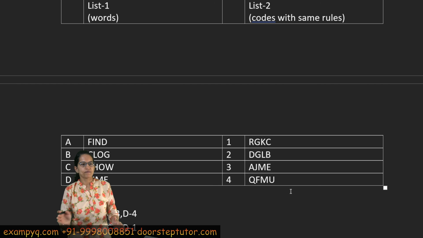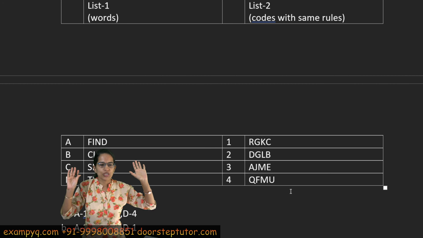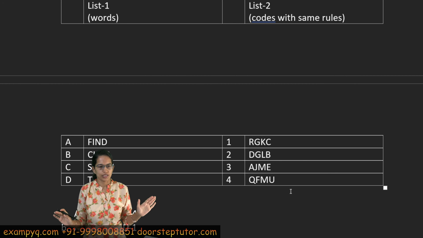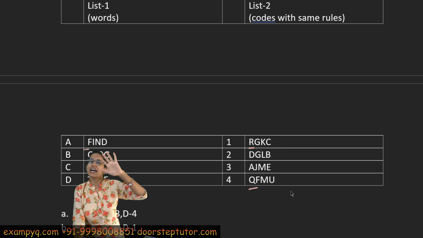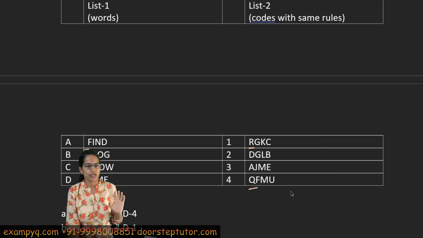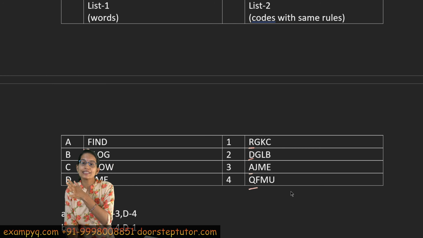The next is the word and code. Now here, do one thing. Don't try to solve this question, right? Simply see what are closer to it. So R, Q are far away from F. Unlikely these could be related to it. So the options that could be related could be D or A, right? Now D is still closer.